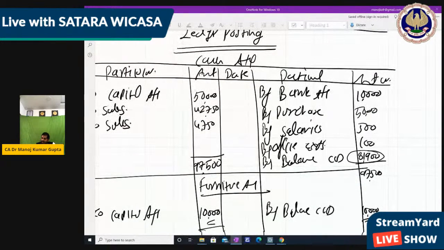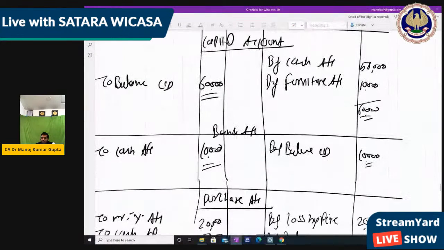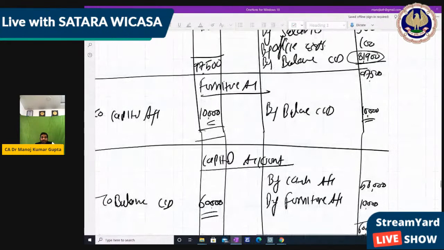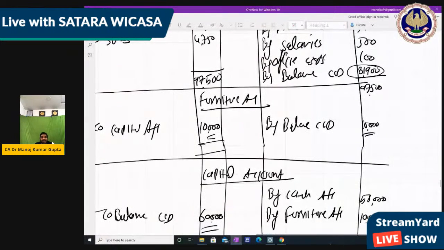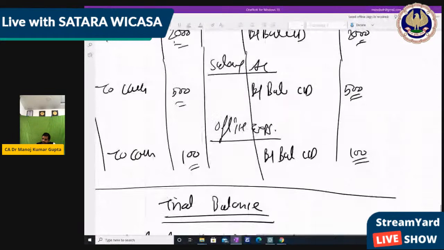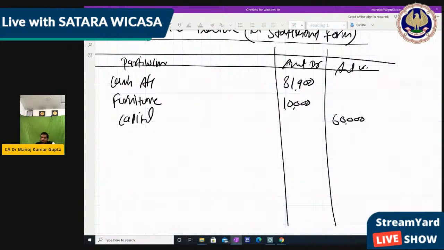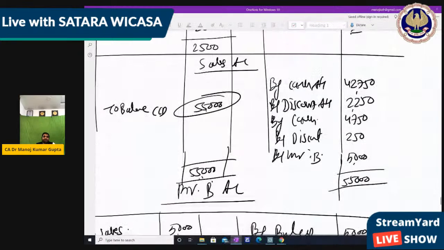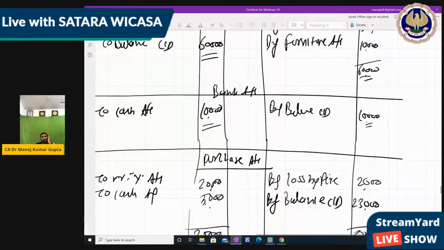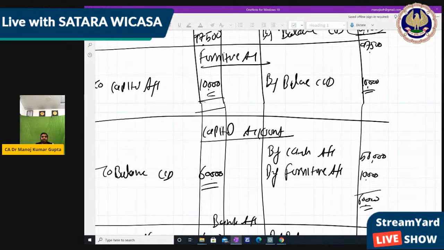Cash 81,900, furniture 10,000, capital account 60,000. Now furniture has a debit balance because the debit side is more. That's why the balance is written on the credit side, but it is actually a debit balance, right? So furniture I write on the debit side. Furniture 10,000. Then capital 60,000. The net balance I am writing, right? So three ledgers I have written line by line. So the cash account is over, furniture is over, capital account is over.